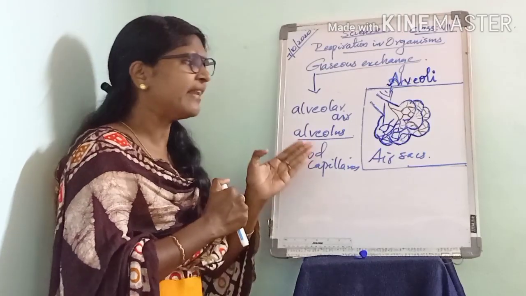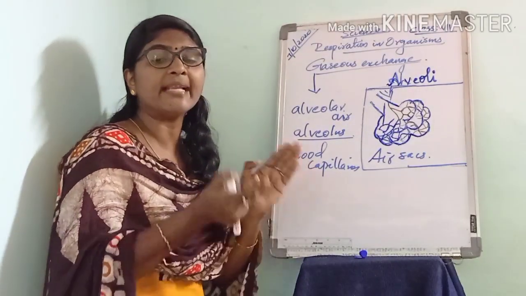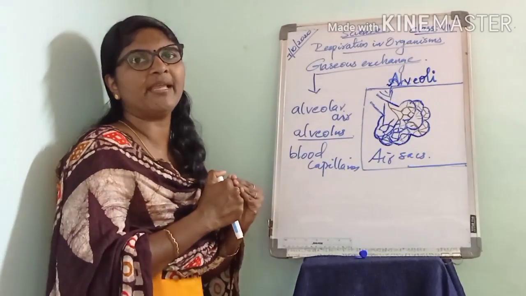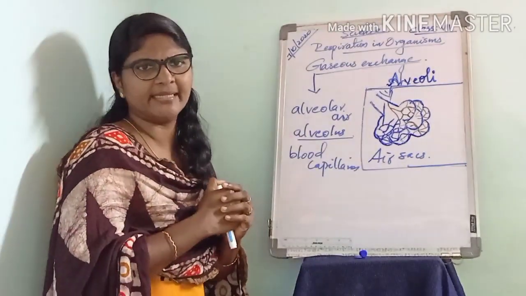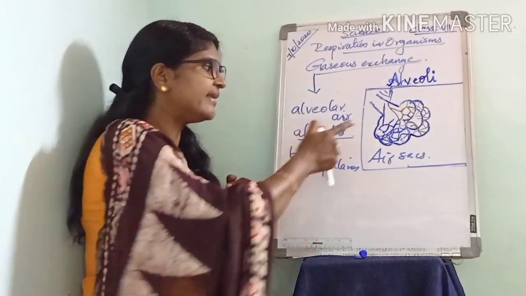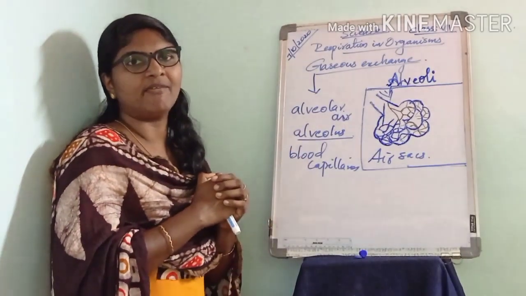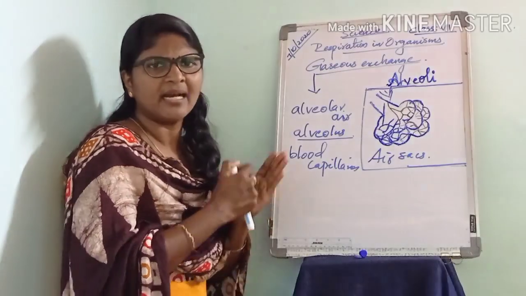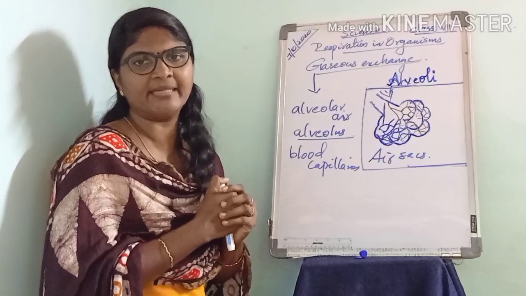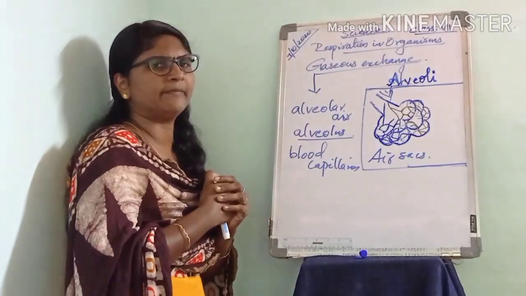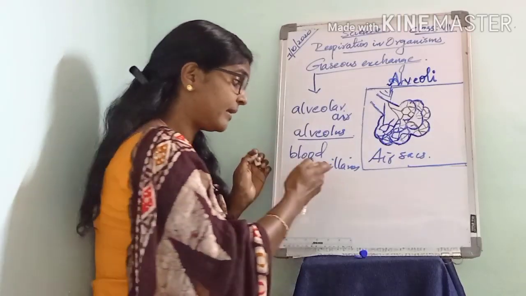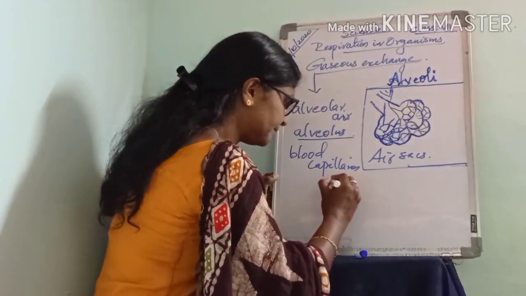And when the fresh air enters the alveoli, the oxygen in the air passes into the blood in the capillaries. Okay, and it binds with the red blood cells.